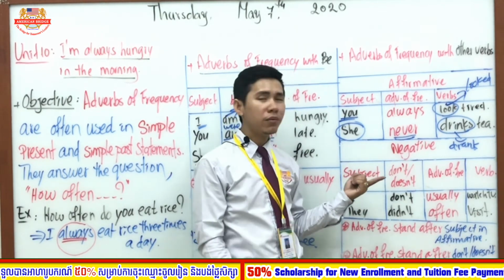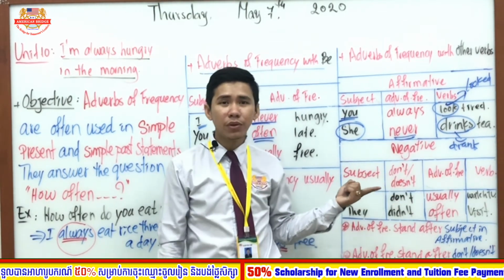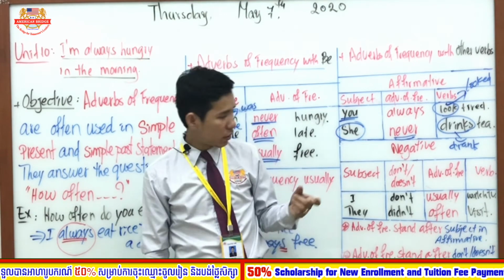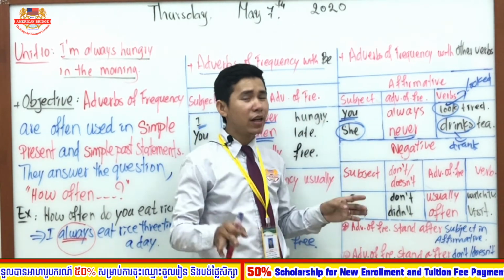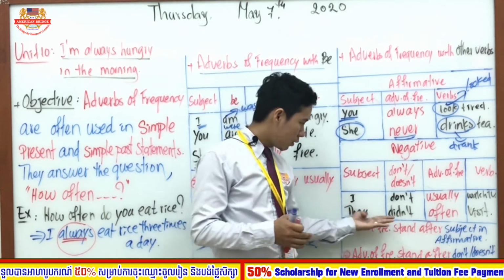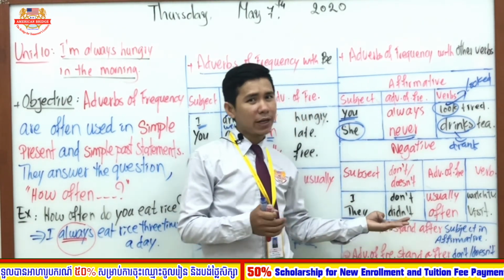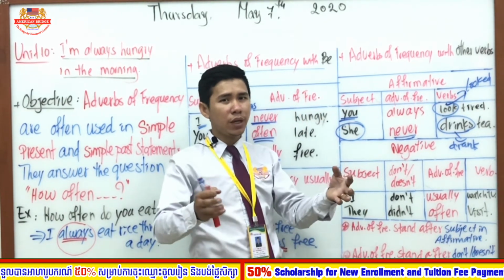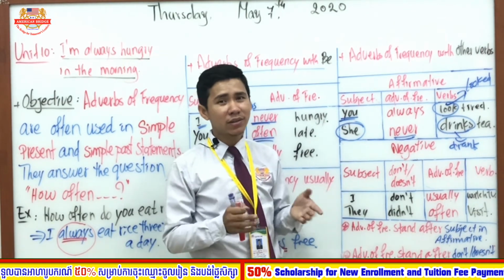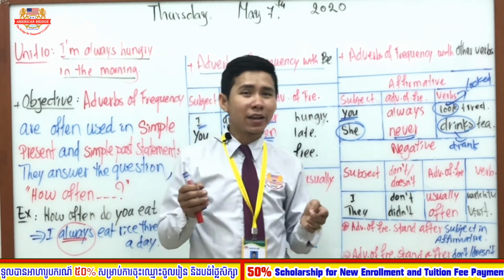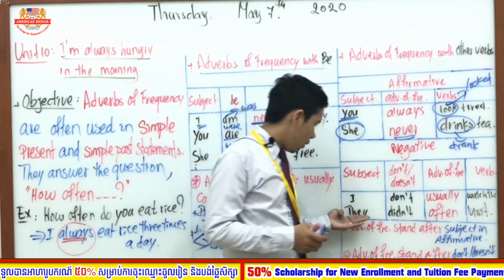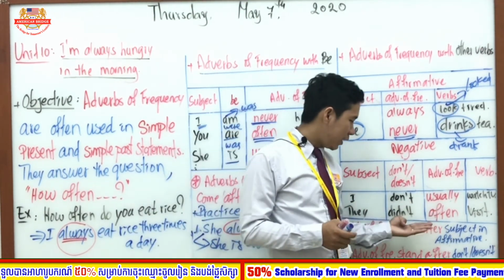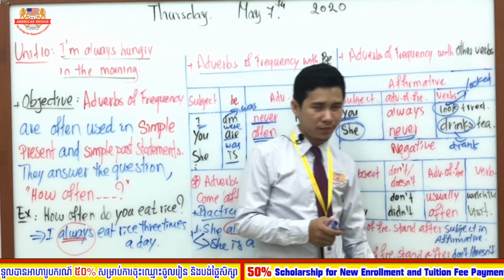Like subject he, she, it, we use with doesn't. Subject I, we, they, we use with don't. Okay. In the past tense, we do not care. In the past tense, there is only one, did not. Even though it is I, even though it is he, she, it, it must not be changed. The verb in past tense or past simple statement doesn't change because of the word did not. Okay. So here, they did not or they didn't often visit.